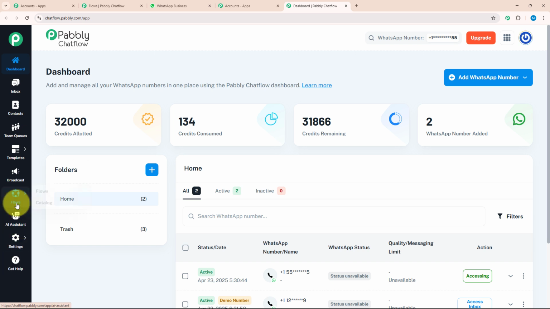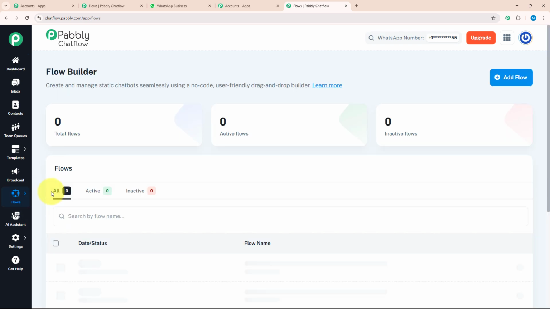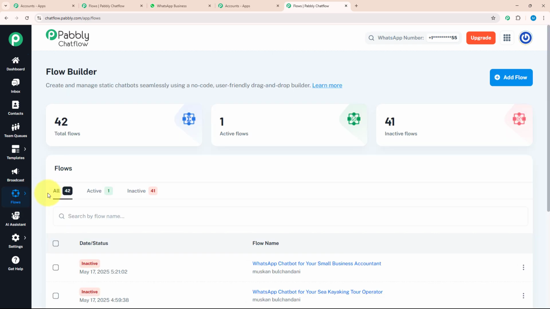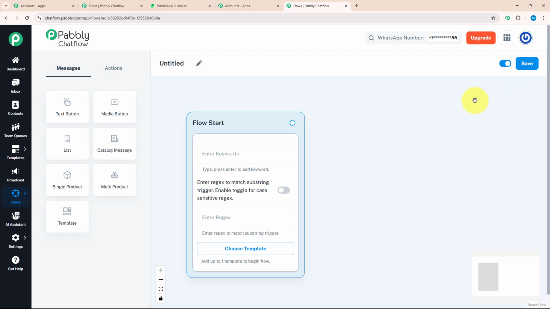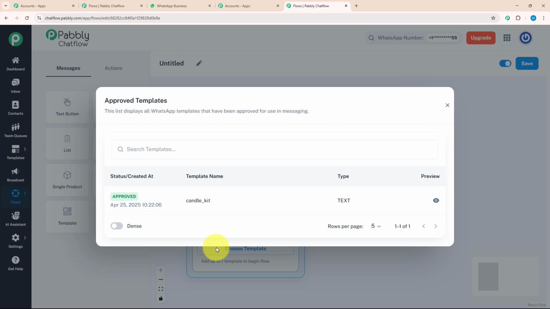For that, you need to click on the flow option and you will land on the flow builder page. Over here, to create a new flow, you need to click on the add flow button in the top right corner. As soon as you click on that button, you will be redirected to this page. Over here, you can see a window is open named flow start. Inside this, there are keywords, regex and choose template. Let's see each feature individually. Choose template is a feature where you can choose your created template to give a personalized touch to your chat.